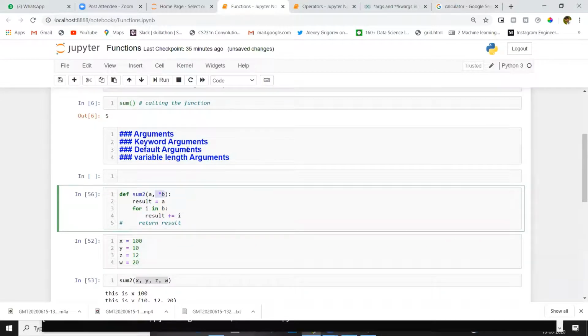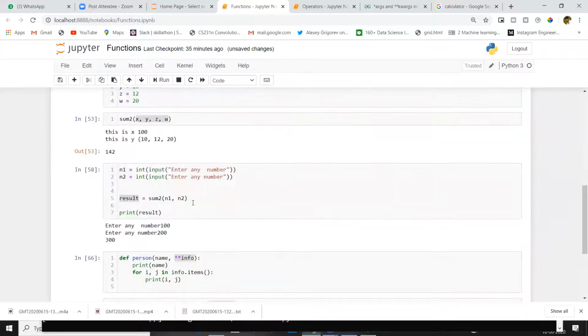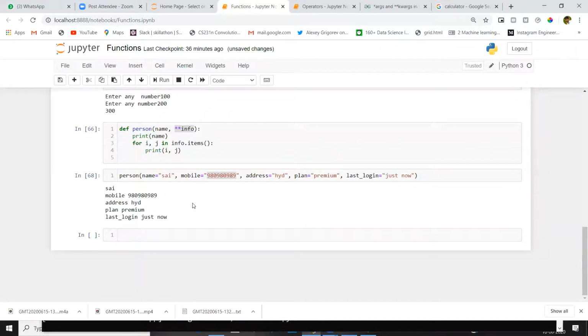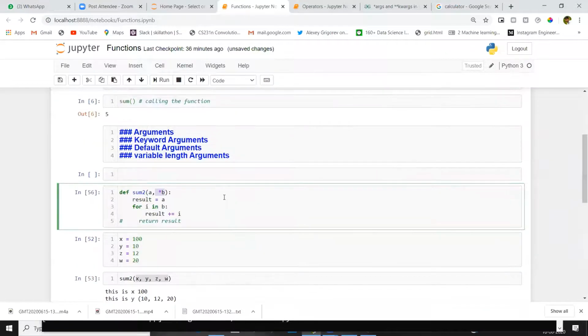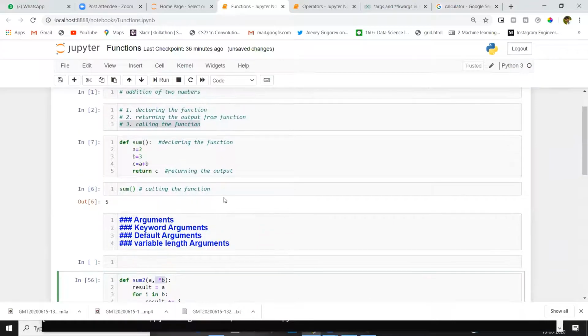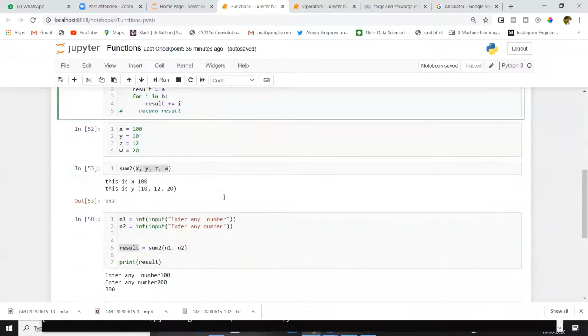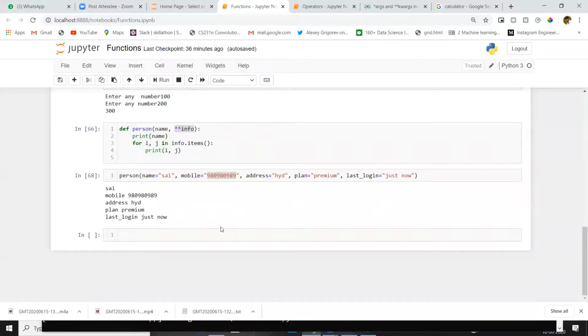Some default arguments will be there. As I told, if you pass that argument, fine. If you didn't pass it, the default value will be taken care of. No need to think about that value. These are the functions. That's all about functions.